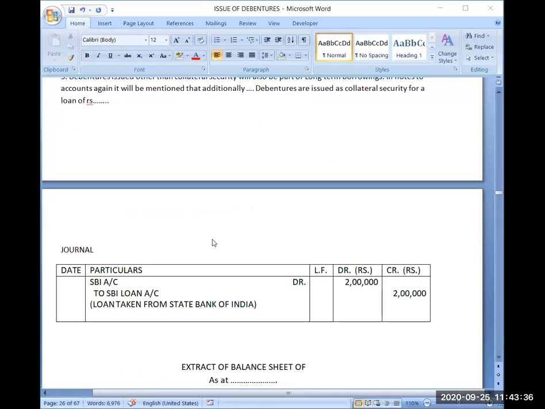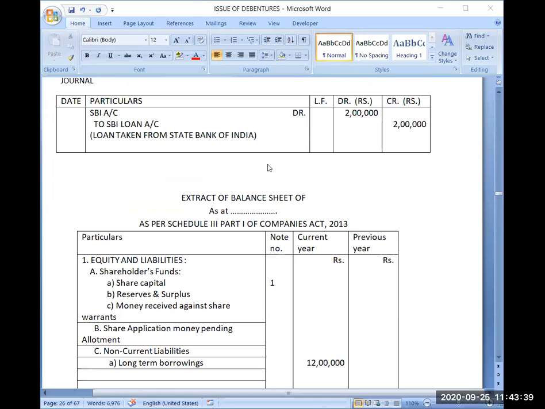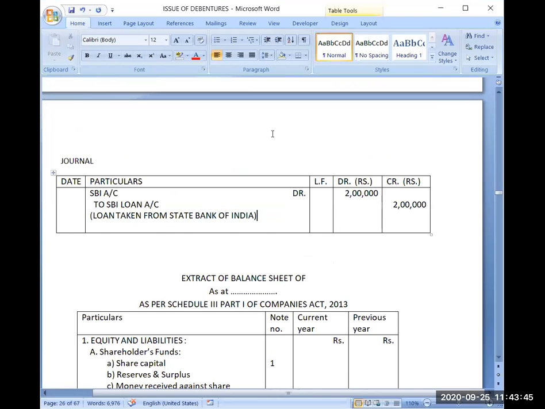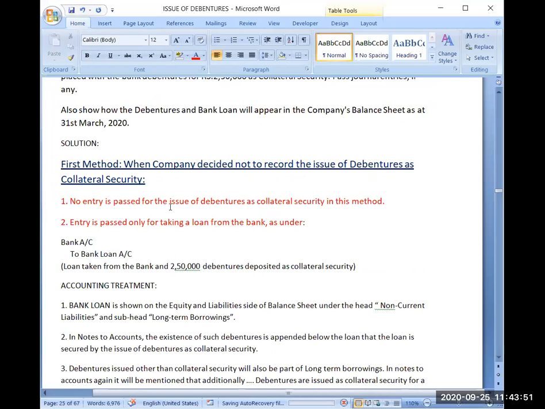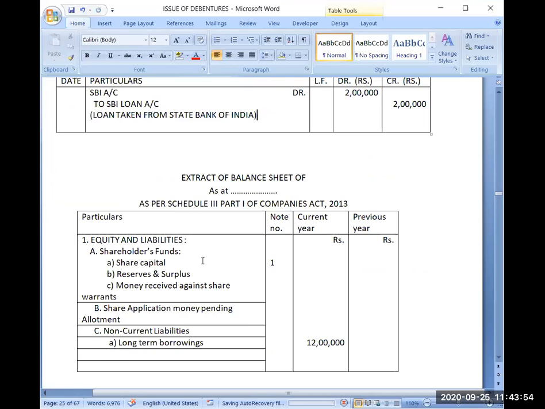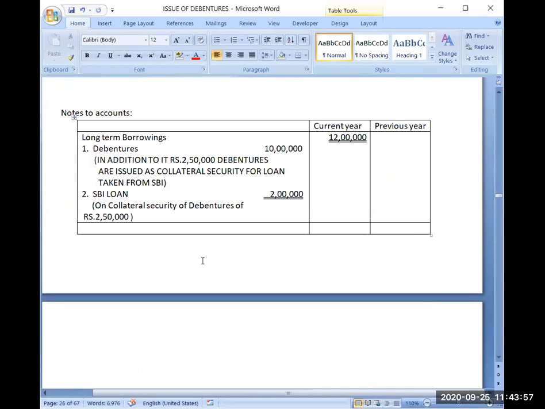Now coming to it. See, in the first method we recorded only a single journal entry when we took the loan, and for recording this issue of debentures as collateral security we used only notes to accounts as per the full disclosure principle of accounting. In debentures we disclosed that besides these debentures issued either for cash or for consideration other than cash, we have issued 2,50,000 rupees debentures as collateral security for a loan taken from SBI.